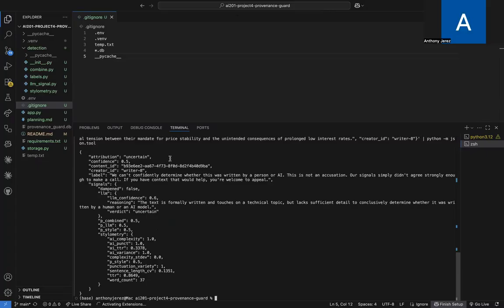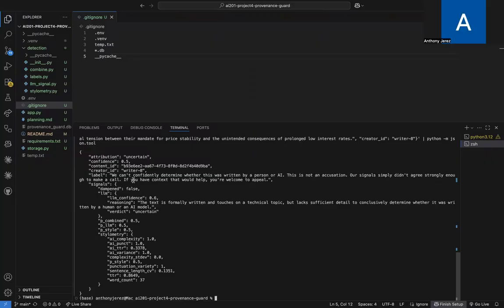For the telemetry case, it reads the formal text as AI-like, but for the LLM, it reads differently. So because of this, there are two conflicting signals. They can't reach a common agreement, and that's why it resorts to being uncertain instead of producing false confidence. So that's why it was uncertain there.